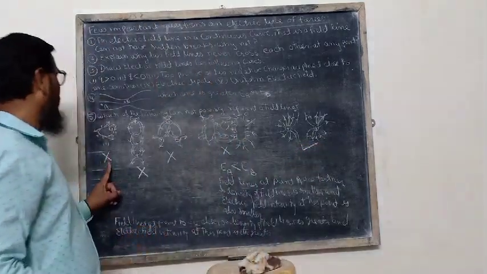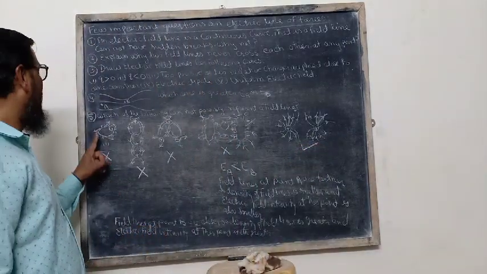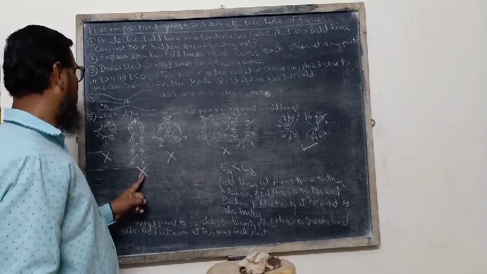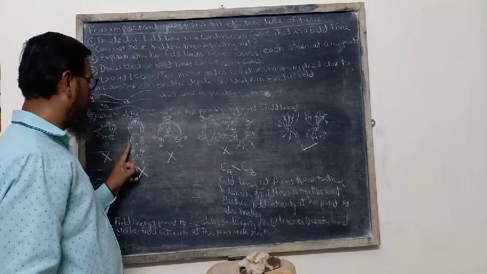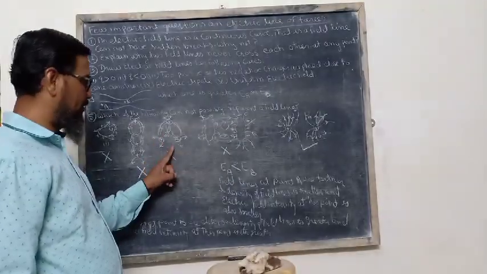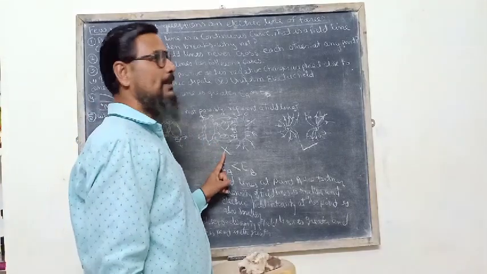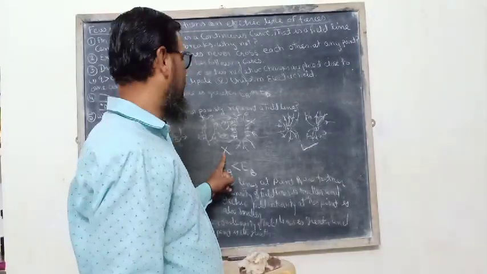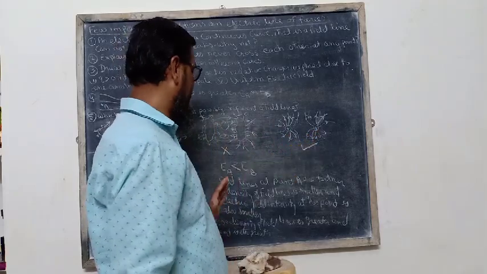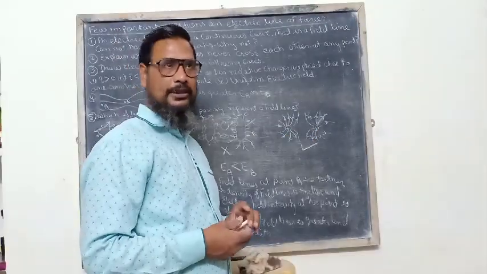The first is wrong because the electric field lines are not perpendicular. This is wrong because field lines never move from negative to positive or positive to positive. This is wrong because field lines never cross each other. This is wrong because field lines are never closed curves. And this is the correct answer. So these are a few important questions which we have.